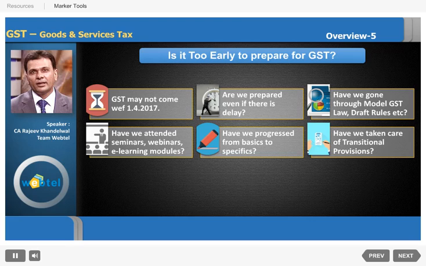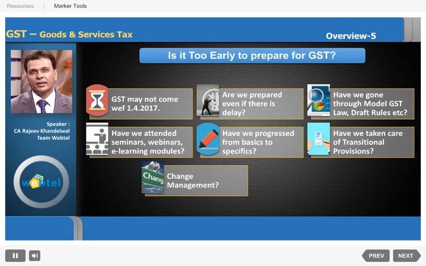If you are waiting till GST, then probably it will be too late, and probably you'll be losing important input tax credit on your stocks and in other cases also. Change management: everything is going to change. Transaction restructuring will be there.